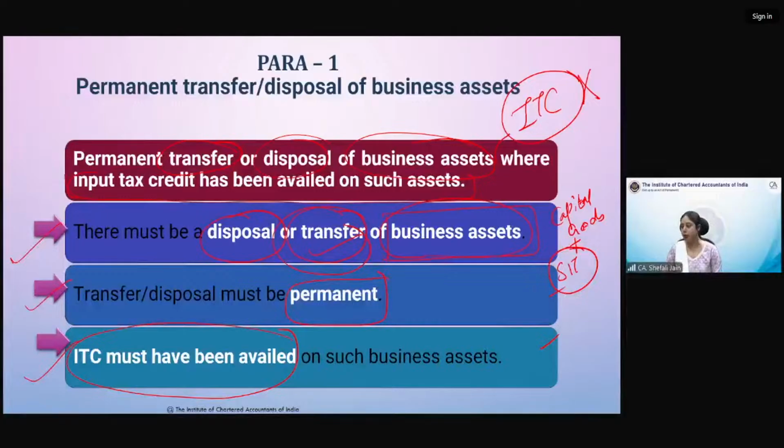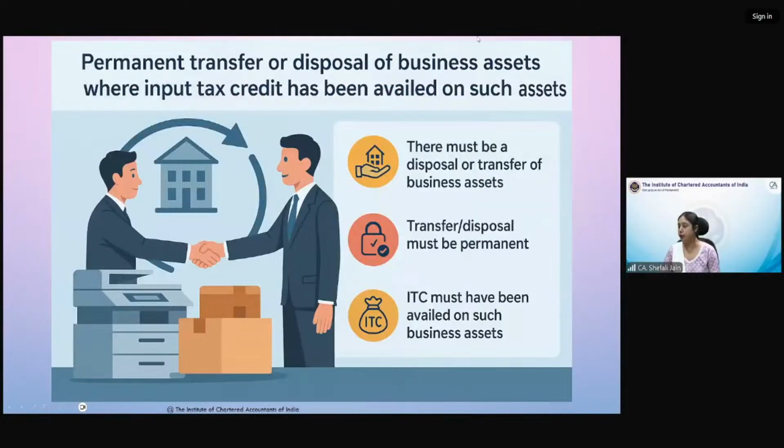Now we'll see some examples, then we'll get it clear. So before that, let me take your doubts. These are the conditions which are presented by way of a picture. GST on sale, GST received on purchase, net GST. Yes, this is a simple formula, Mustafa, but there are some block credits, there are some other concepts also which are there present here, but this is the simple concept. Simply, we have to understand it this way.